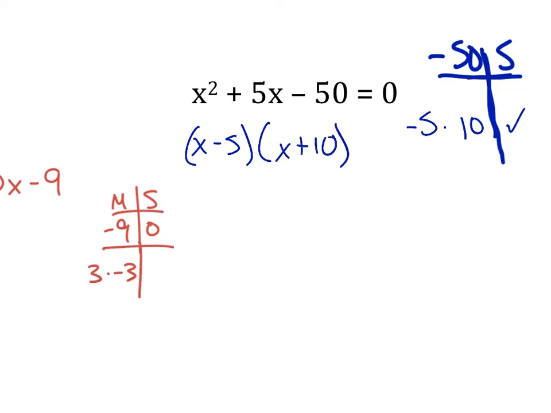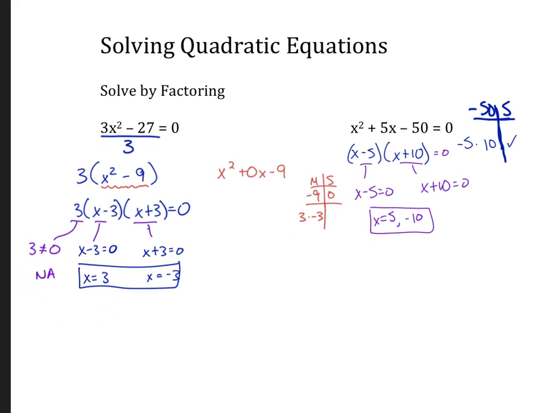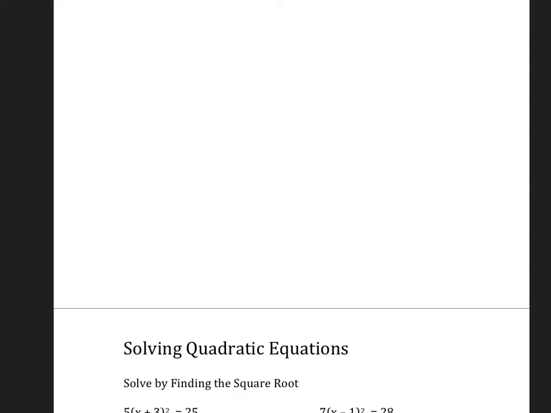And then set each factor equal to 0. So that's x minus 5 equals 0, x plus 10 equals 0. So x equals what, Colton? 5 and? Negative 10. Excellent. Okay, hopefully you're good at that. Most of you showed me on the quiz that you're good at that, so great work. All right, so that's solved by factoring.